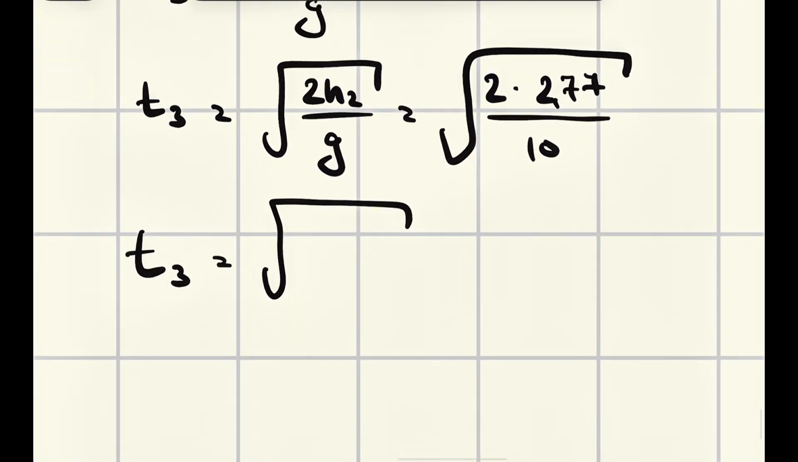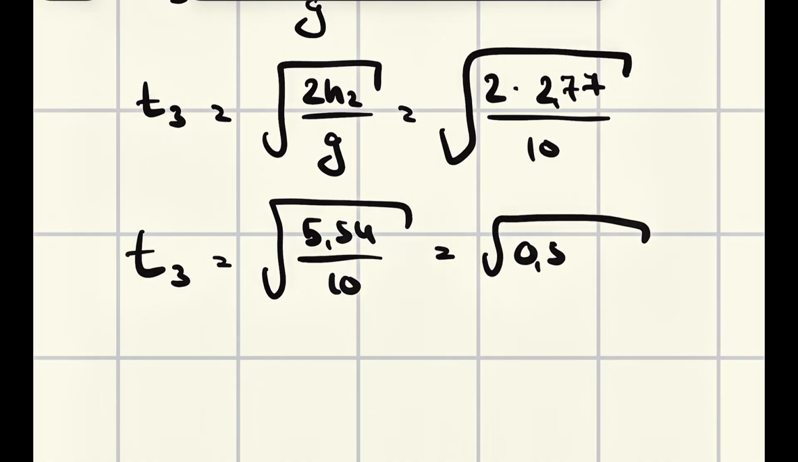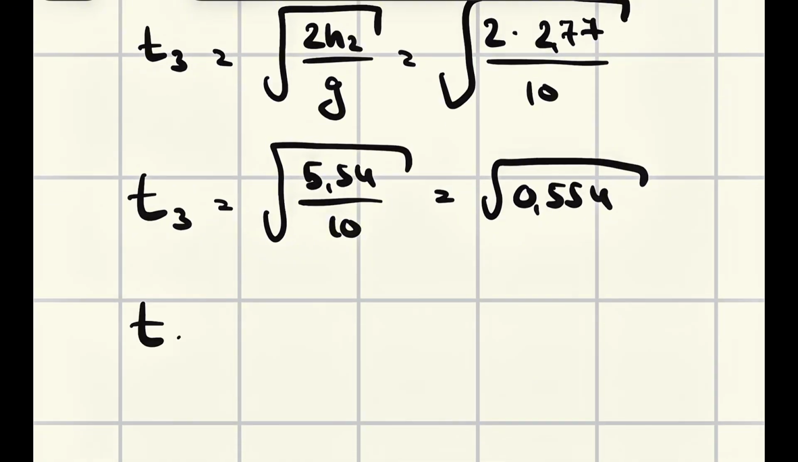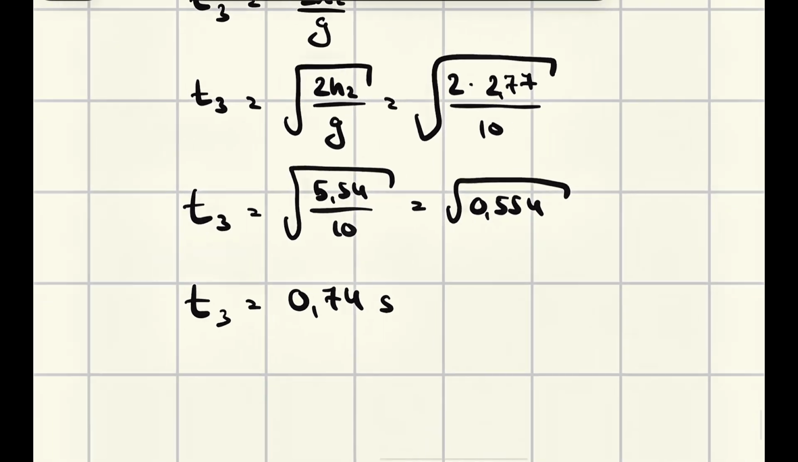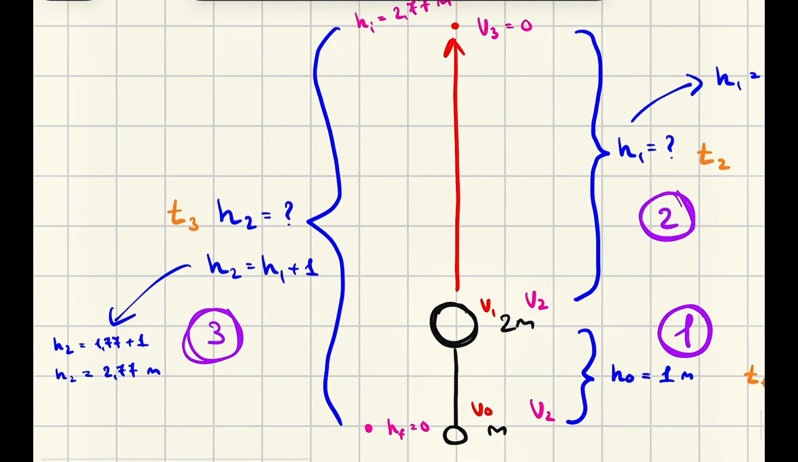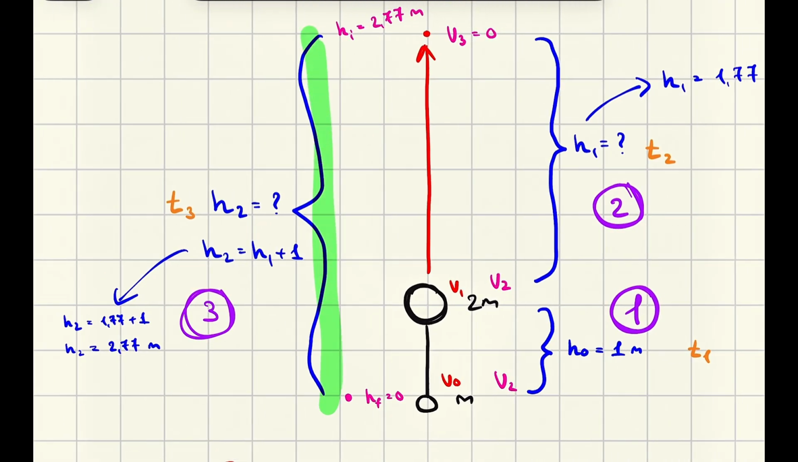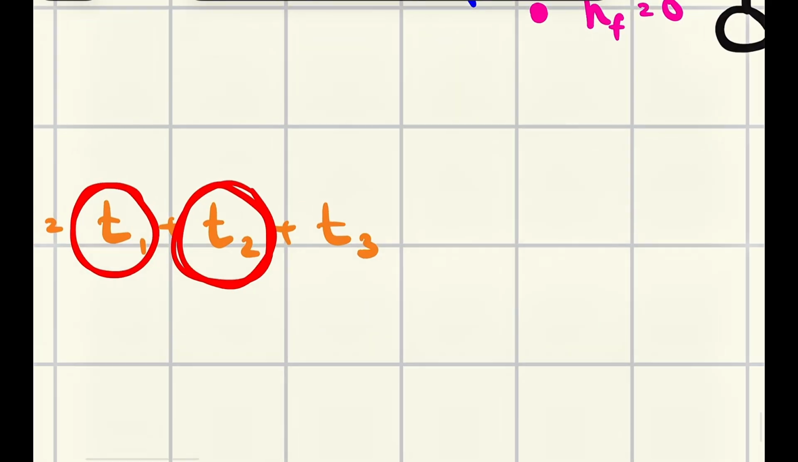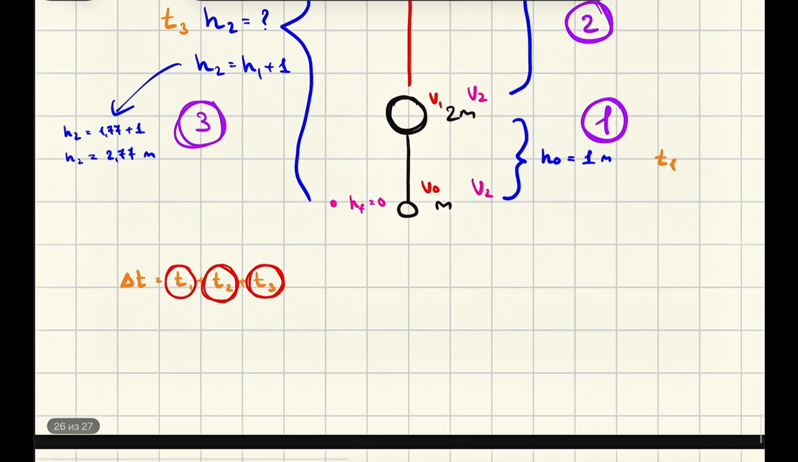And time 3 has to be the square root. This thing would be what? 554, if I'm not mistaken. I hope I was not mistaken. This is divided by 10. This is square root of 0.554. And this would give me some number like 0.74 seconds. Okay, this is our time 3, the last time that we were meant to find. It's the time that it wastes on this entire height. We have found t3.